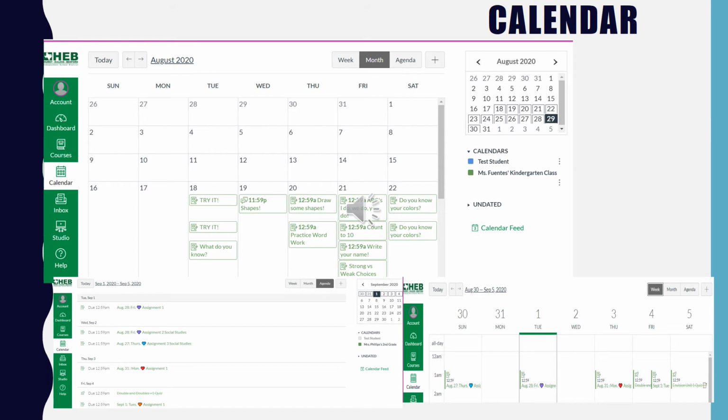As I mentioned before, this is where you can add your custom calendar events by clicking on the plus button or just by clicking on the day that you want to add an event. This is useful if you want to remember to do something ahead of time, like reading a chapter in a book before the quiz on Friday.